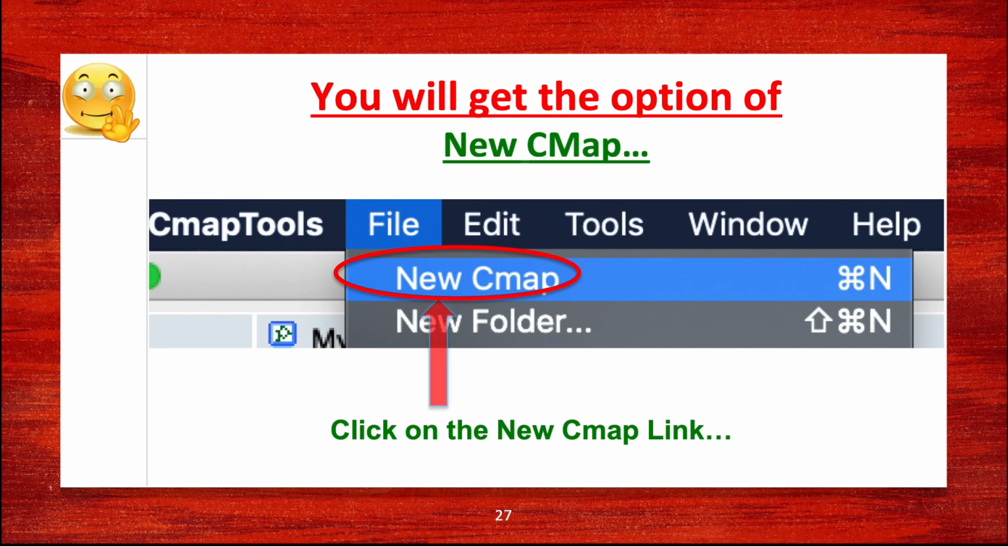So what we have to do is click on the new CMap link, and then a CMap page will open for you to build your CMap. Remember, we cannot create a CMap on the views window. In the views window, you will have to click on this new CMap so that a new page opens where we can construct or create our CMap. So this is the little bit of introduction to our concept mapping, or how to reach the page where we are to construct our CMaps.